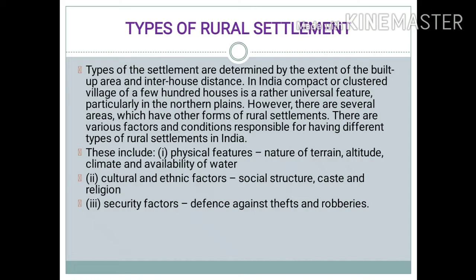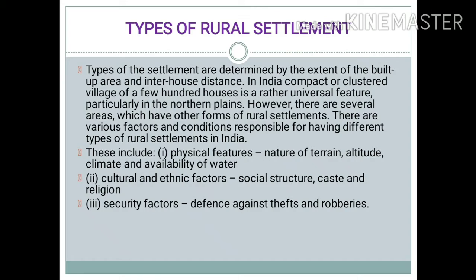These include physical features like nature of terrain, altitude, climate, availability of water. It includes cultural and ethnic factors, which include social structure, caste and religion. And we have security factors also, which include defense against thefts and robberies. So basically, rural settlements are classified into various types depending upon the built-up area and inter-house distance.